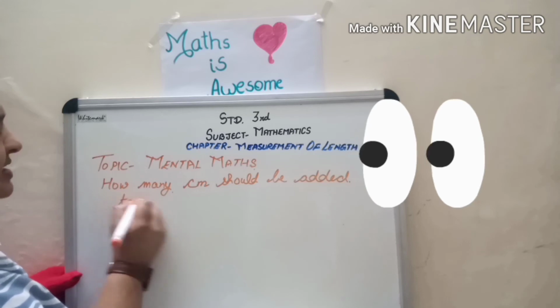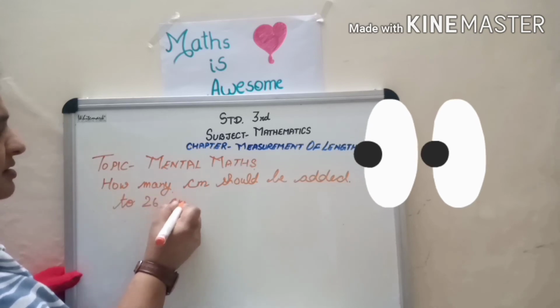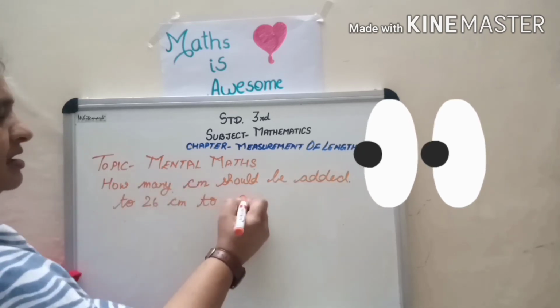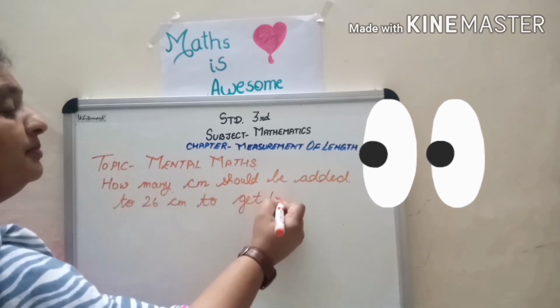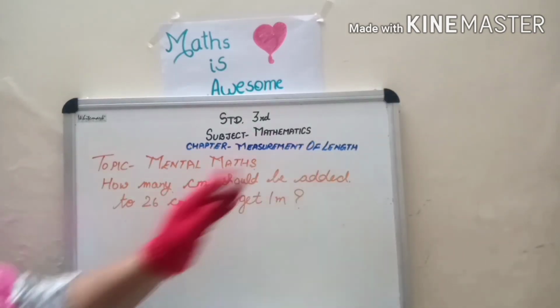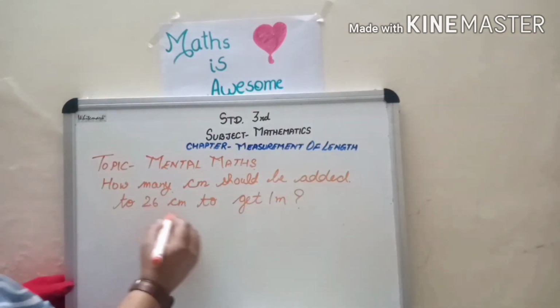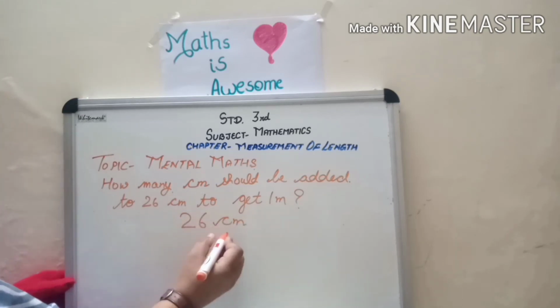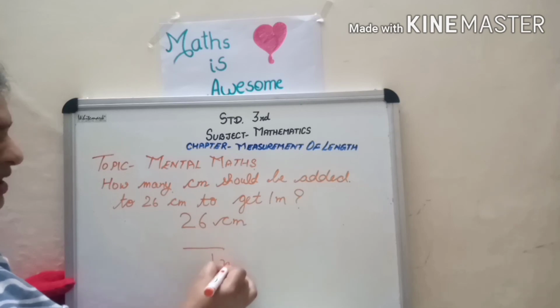To 26 centimeter to get 1 meter. Okay. How many centimeters should be added to 26 centimeter? 26 centimeter में कितने plus करें? How many to be added to get 1 meter?